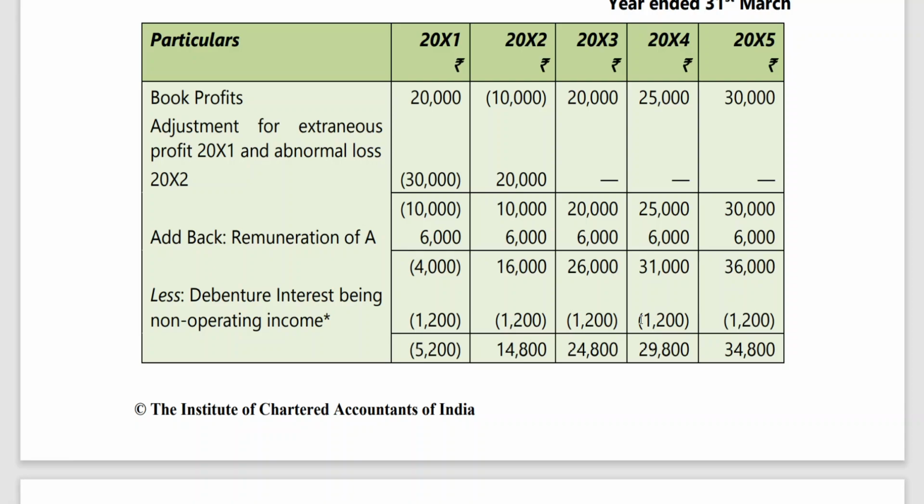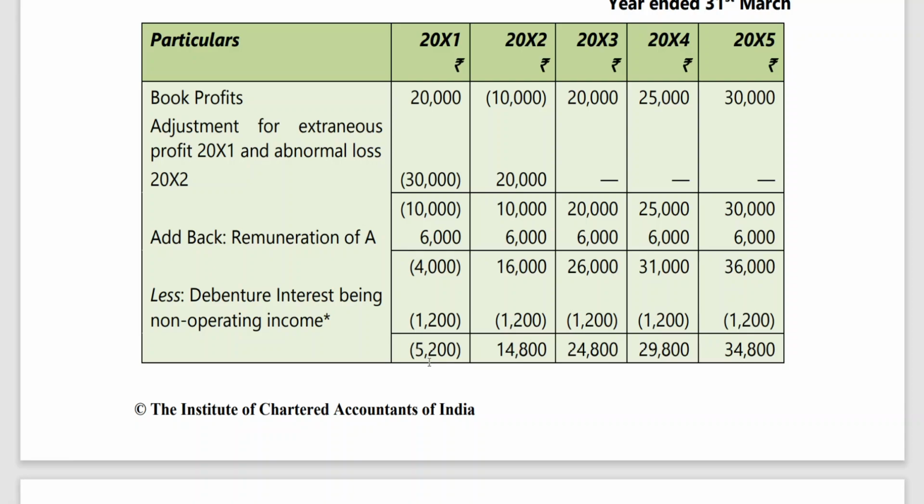When you are calculating goodwill, for getting interest on debentures and investments, is any skill required? Tell me, is any skill required? Have you got any sort of reputation for earning? Even if an X firm can get the same interest, a Y firm can get the same interest, and even a firm which is making a loss can get interest on investments. So that is why for valuation of goodwill, non-trading investments are not to be considered, because if you add it, the reputation will appear higher. That is why generally a new partner will not accept that. Therefore, debenture interest being non-operating income, no skill and no reputation is required. Because of this, the profit has gone up, so to get the correct profit, non-operating income is to be subtracted.